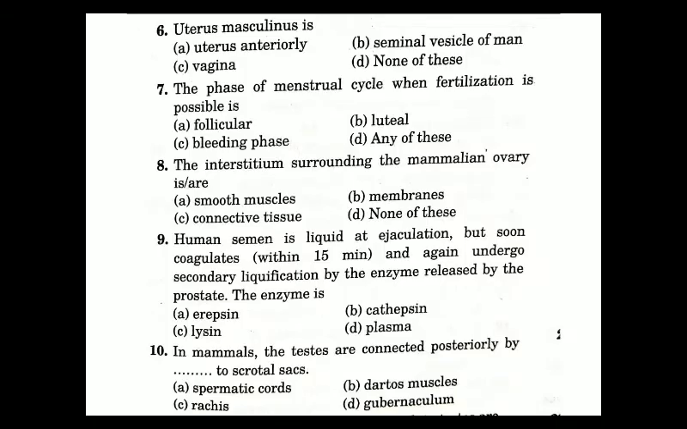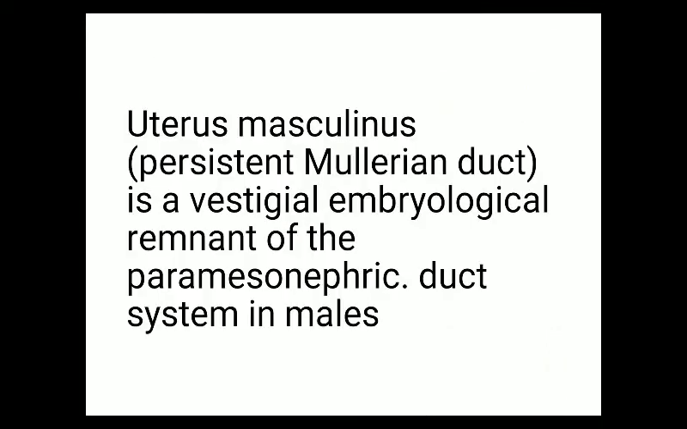Now we will come to the next question. Uterus masculinus is: first option uterus anteriorly, second option seminal vesicle of man, third option vagina, fourth option none of these. This term, uterus masculinus, is not given in the NCERT book, but in side books you may get these terms. So what is uterus masculinus?